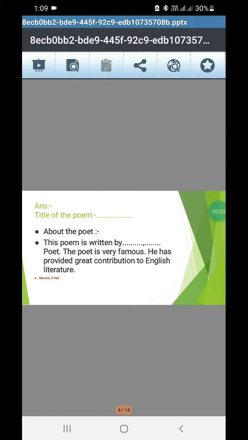For example, let us take poem number 1. So this point will be completed like this one. Title of the poem, Song of the Open Road. About the poet. This poem is written by Walt Whitman, American poet. Poet is very famous. He has provided great contribution to English literature.